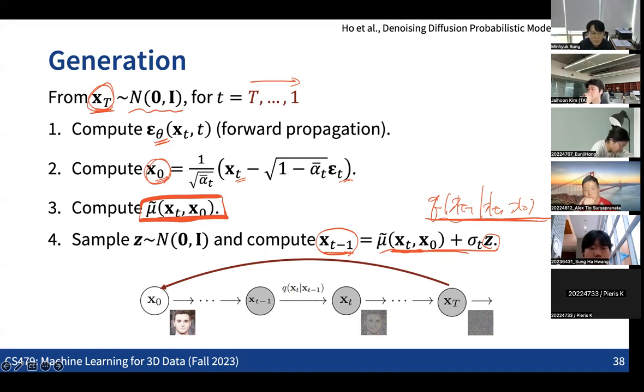Then here, one quick question might be: in the forward process, we have seen that we can jump from x0 to any arbitrary time step t, right? Then can you also do this kind of jump from x capital T to an arbitrary time step t in the reverse process as well? Do we really need some kind of iterative process in the reverse process, or can't we just directly jump from x capital T to the arbitrary time step? This is the question.